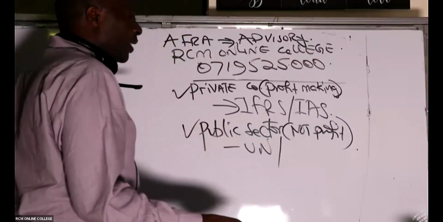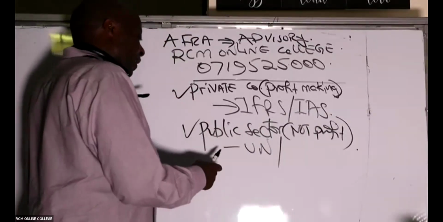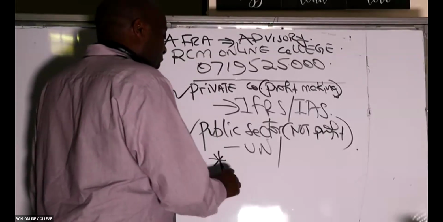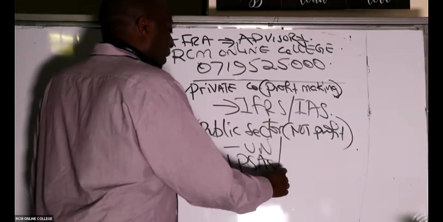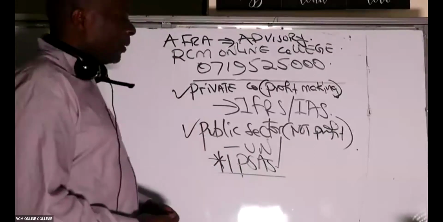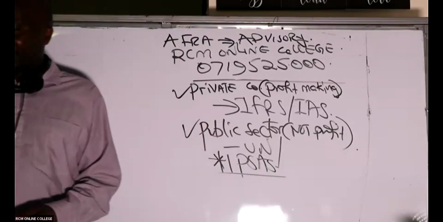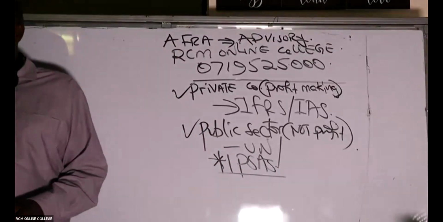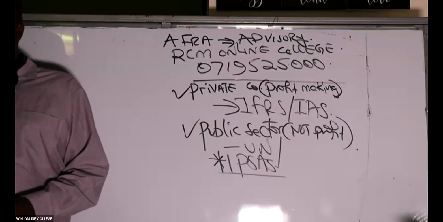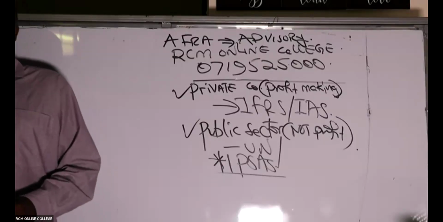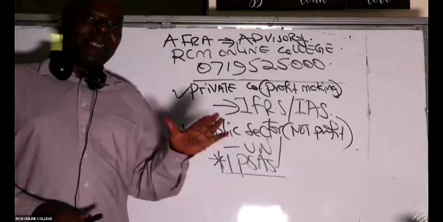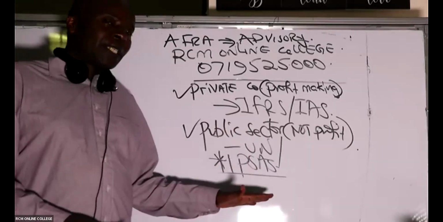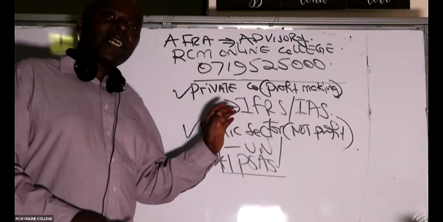We shall be preparing their financial reports using the famous IPSAS. IPSAS is International Public Sector Accounting Standards.